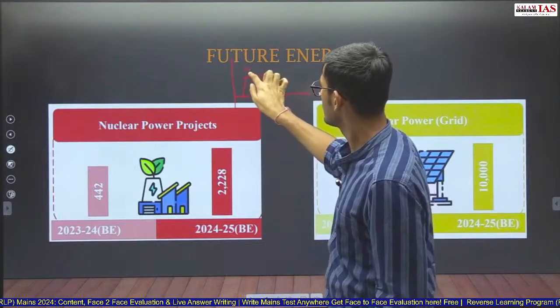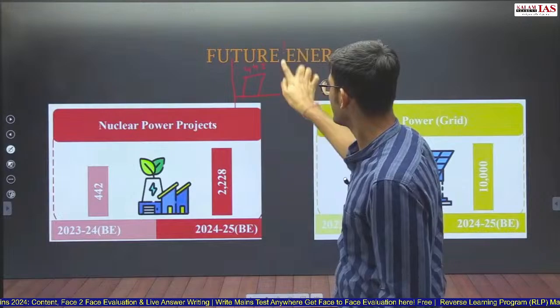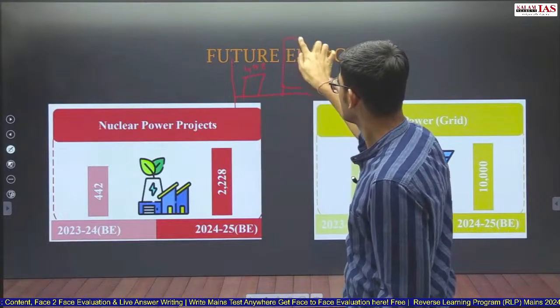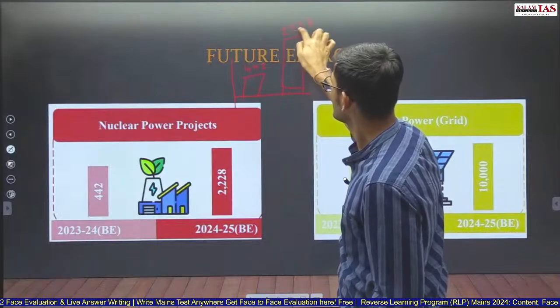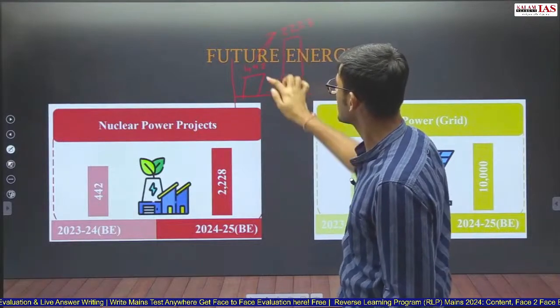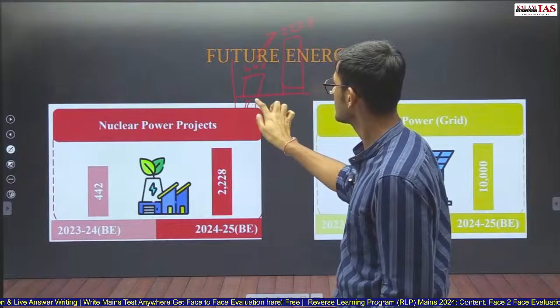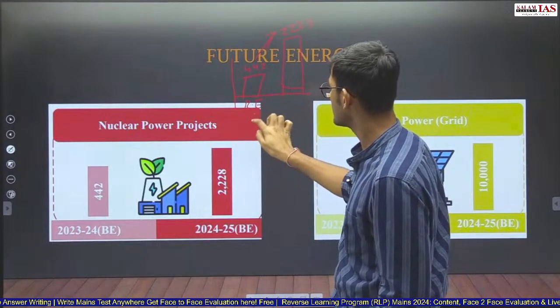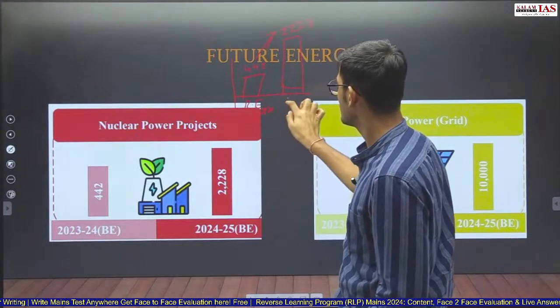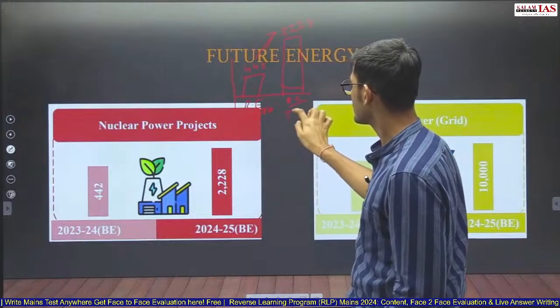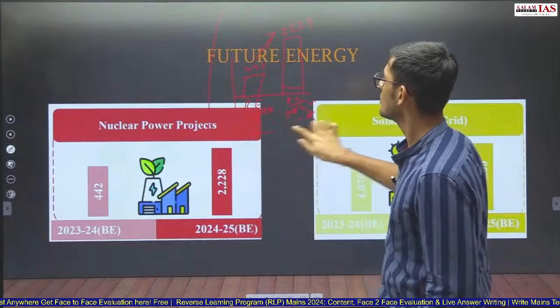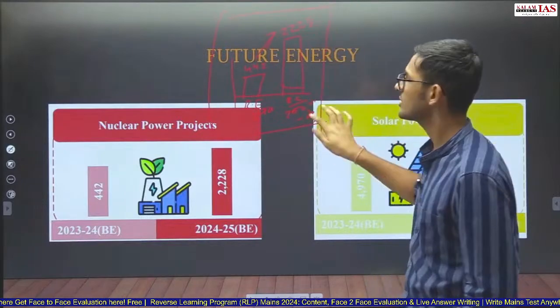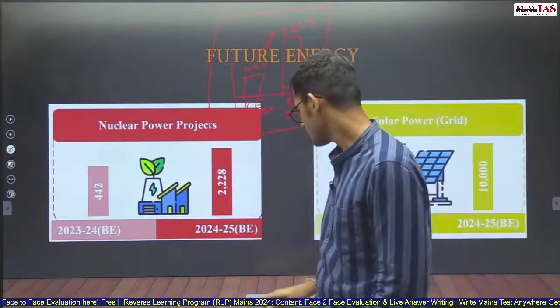Here you write 442, then one chart here, 2,228. This is how you write: budgeted estimates 2023-24, budgeted estimates 2024-25. This is how to draw a small chart after the introduction to add value to your answer.